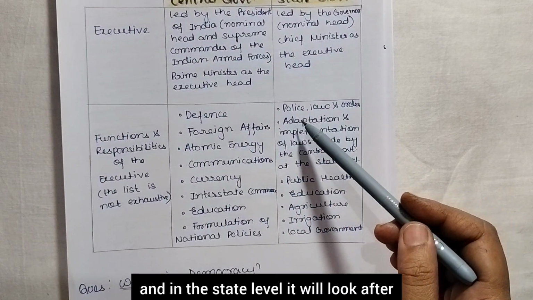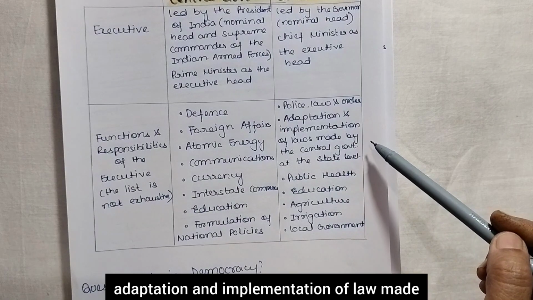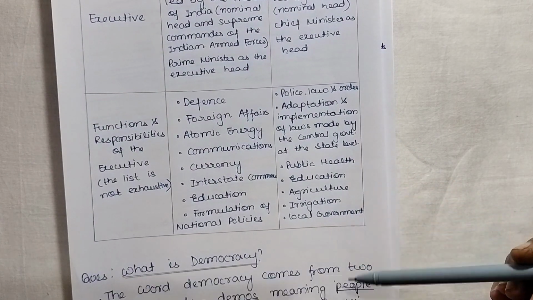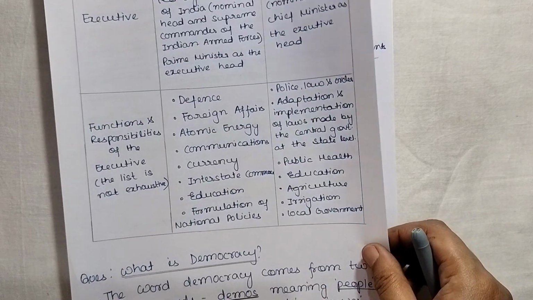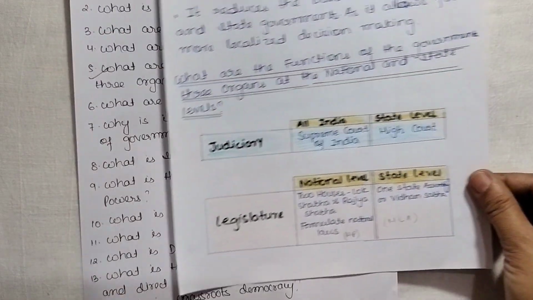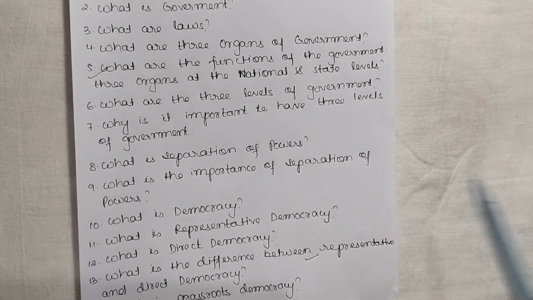At the state level it will look after police, law and order, adaptation and implementation of laws made by the central government at the state level, public health, education, agriculture, irrigation and local government. So these are the functions of the three organs at the national and the state level.